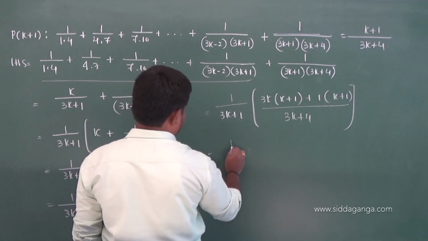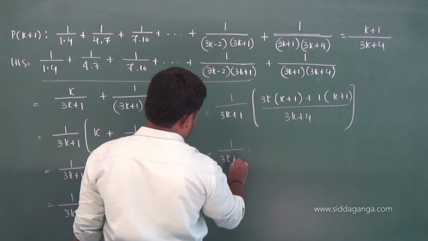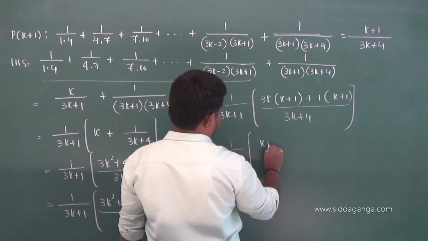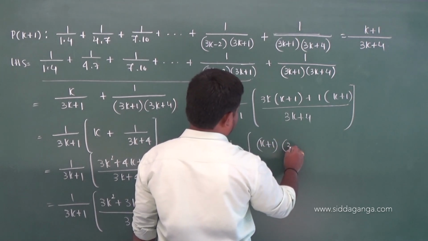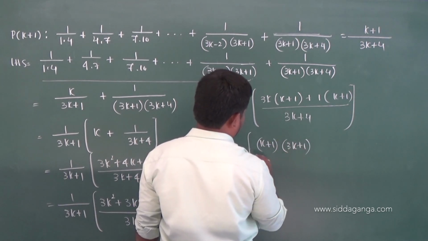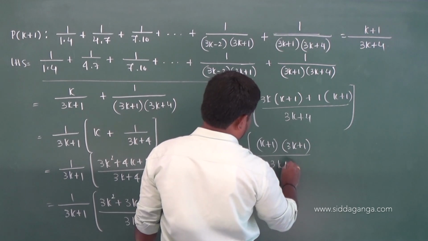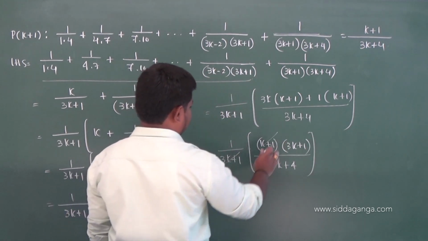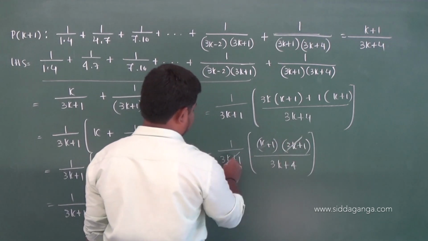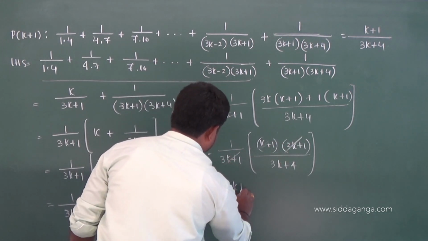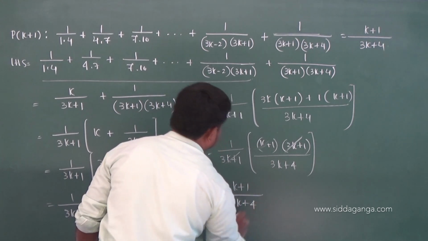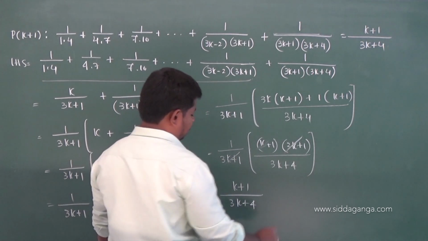Okay, now this is 1 by 3k plus 1 into k plus 1 into 3k plus 1, whole divided by 3k plus 4. So 3k plus 1 and 3k plus 1 get cancelled. What is remained? k plus 1 by 3k plus 4. That's what your RHS is.